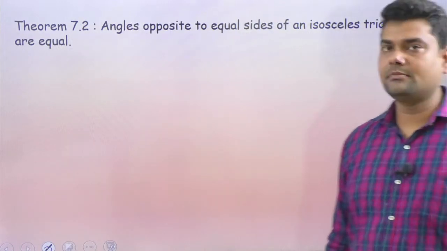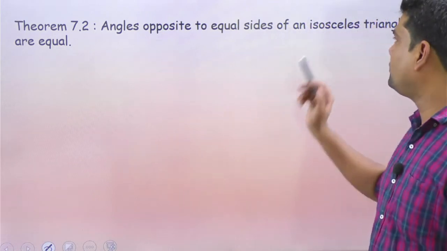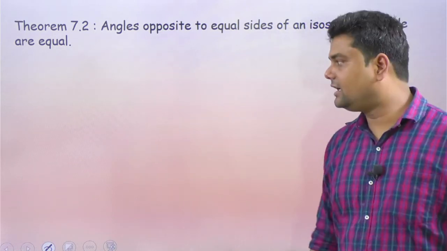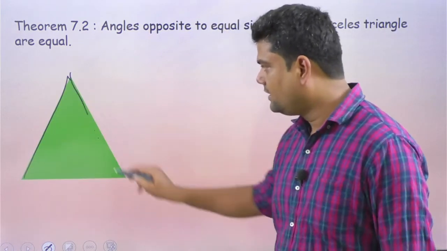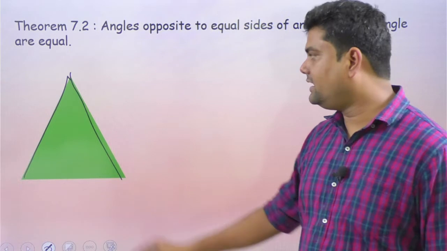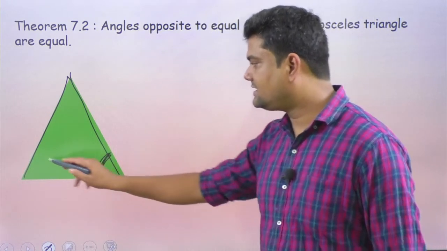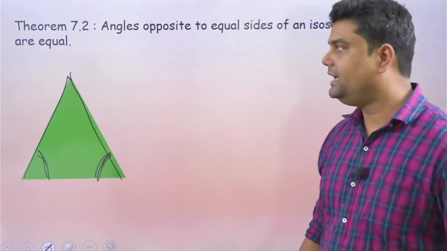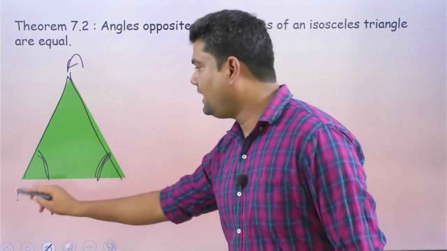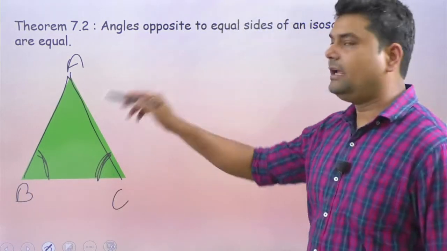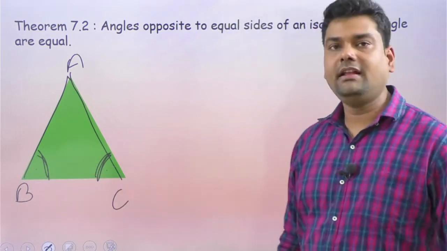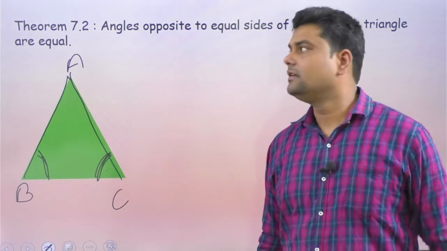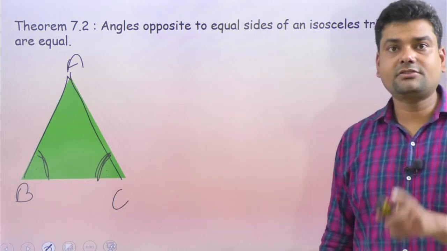Let's move to the second theorem. Angles opposite to equal sides of an isosceles triangle are equal. So let us take an isosceles triangle. Suppose these two sides are equal in length. That means the angles opposite them will be equal. Let us name it A, B and C. AB and AC are equal in length. That means angle B and angle C will be equal in measurement. So that is the theorem of the isosceles triangle.